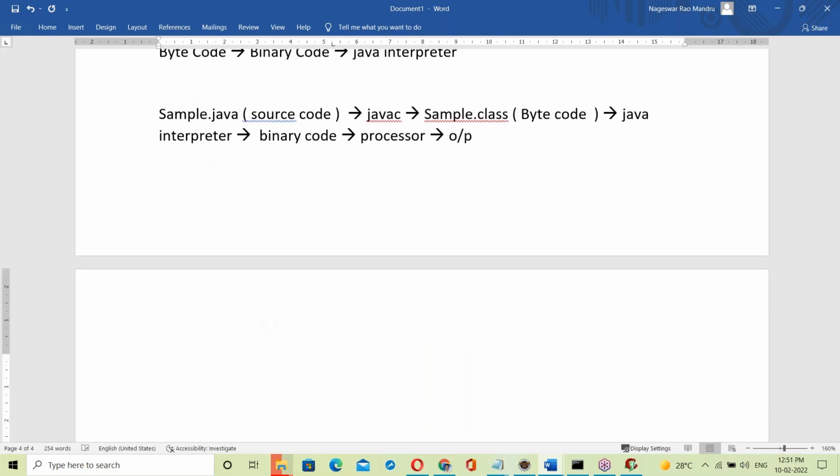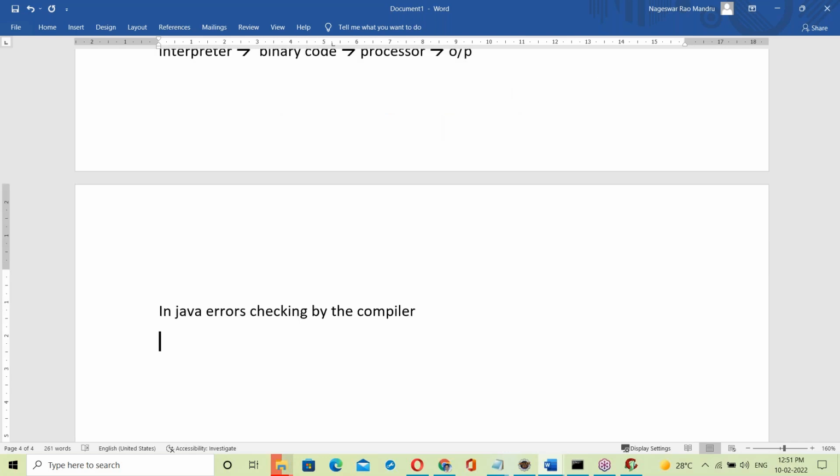So what is happening here? In Java, errors are checked by the compiler. Next, program execution means runtime. So which one is working at runtime? The interpreter. Program execution is done by the interpreter.